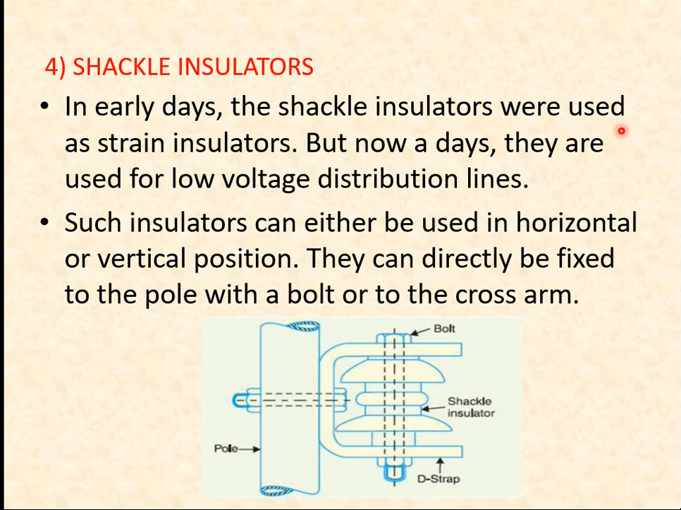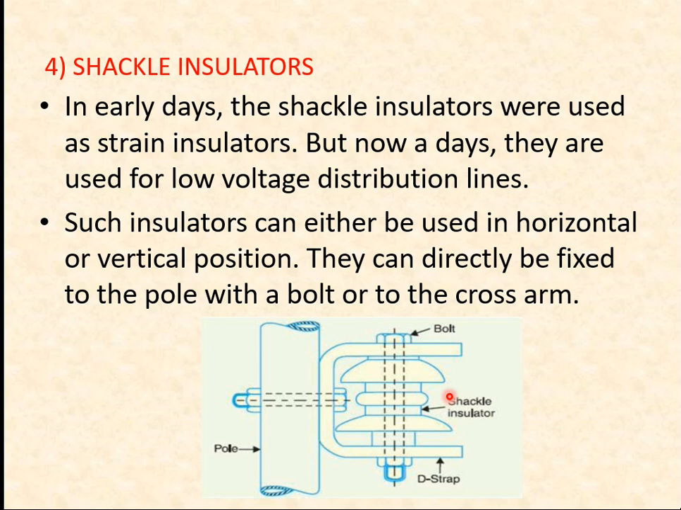In earlier days, shackle insulators were used as strain insulators, but nowadays they are used for low voltage distribution lines. You can see over here, this is the nut and bolt type arrangement so that it can be easily fitted on your cross arm or directly on your pole. As this is fitted, it automatically has a C-type structure, and over here also there is a nut and bolt structure, so that this insulator disc can be easily inserted on the C-type structure. This is the shackle insulator.